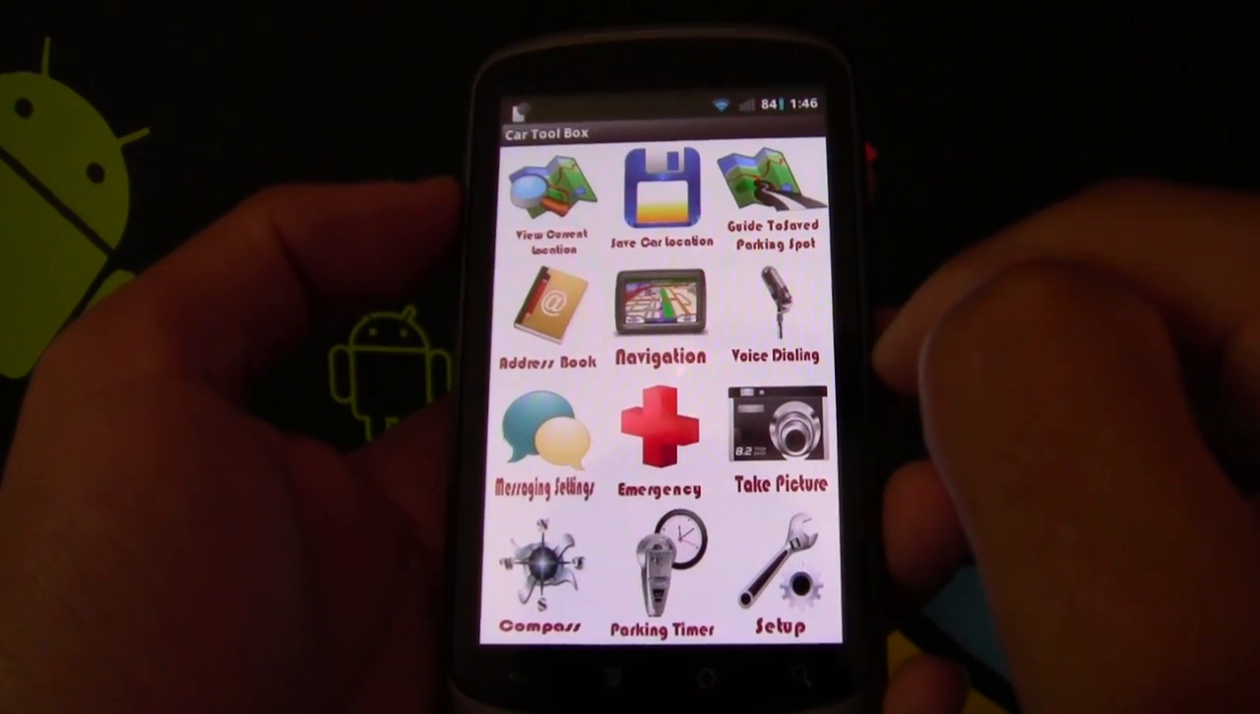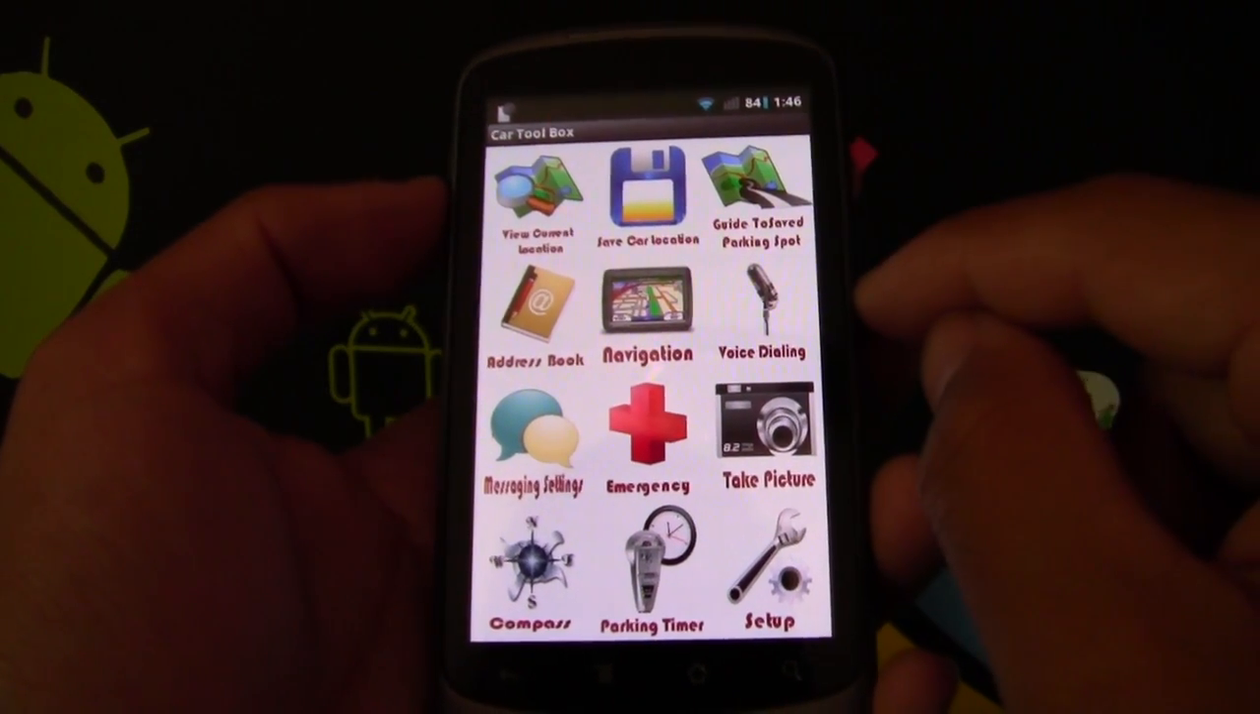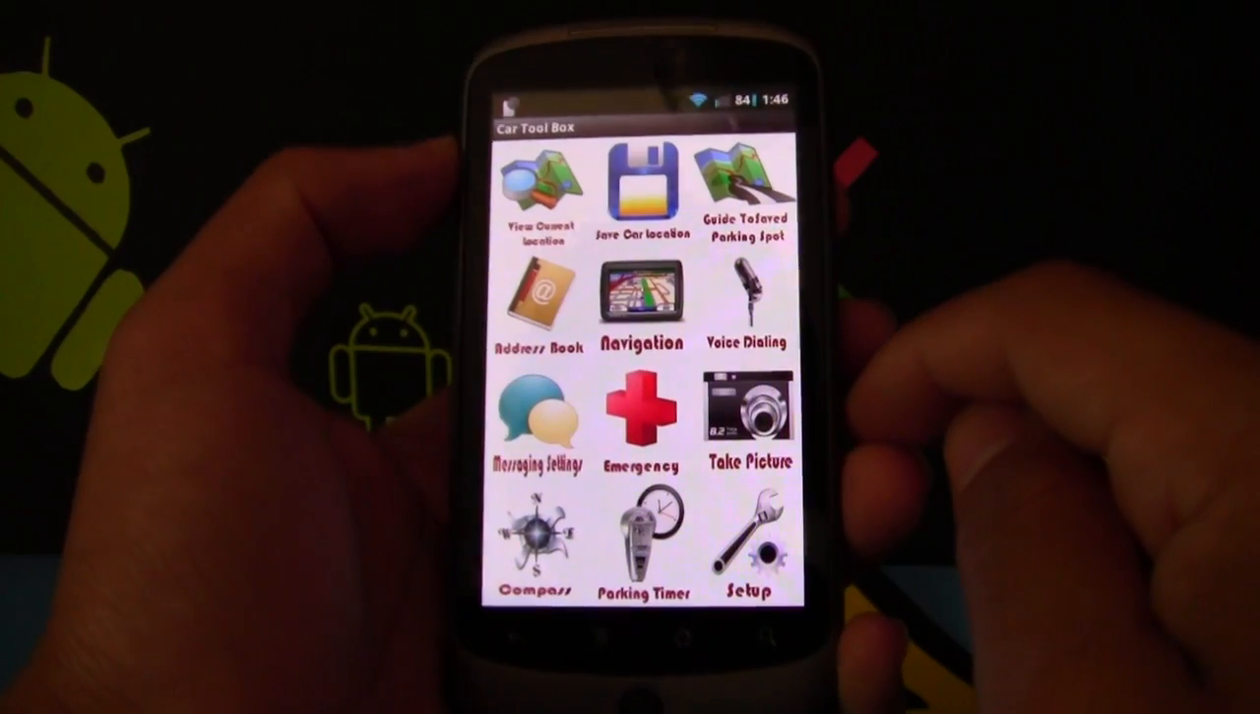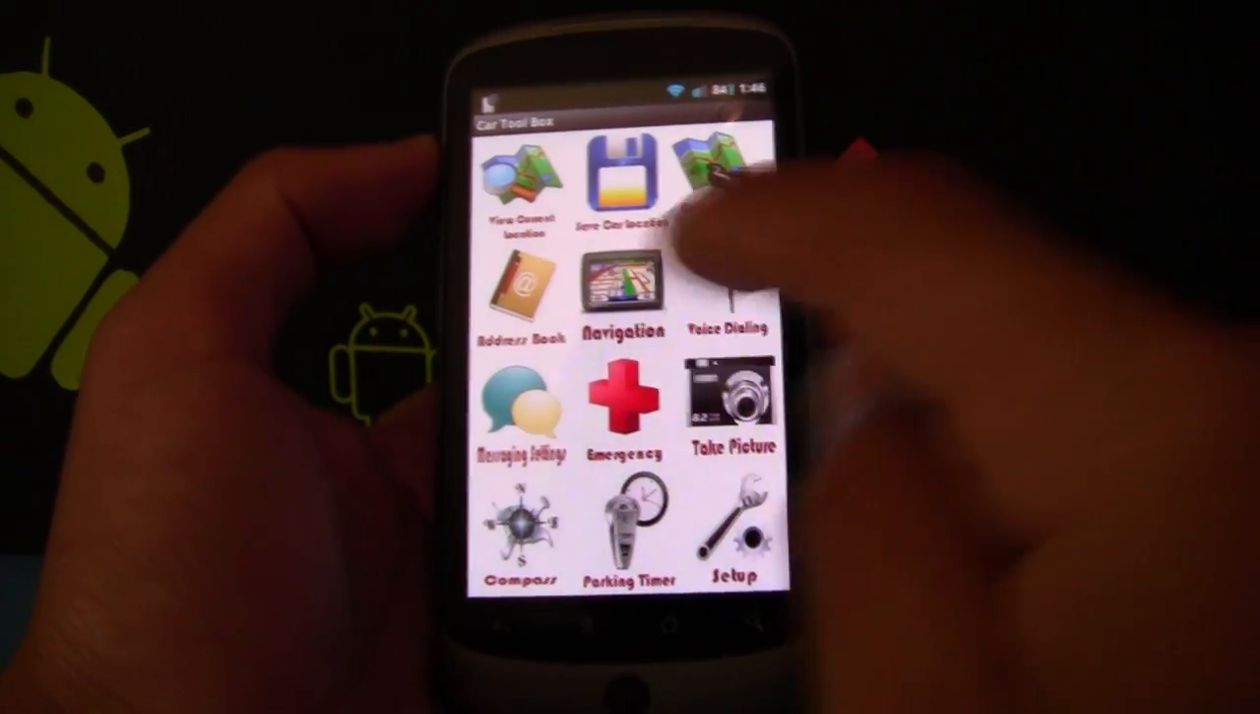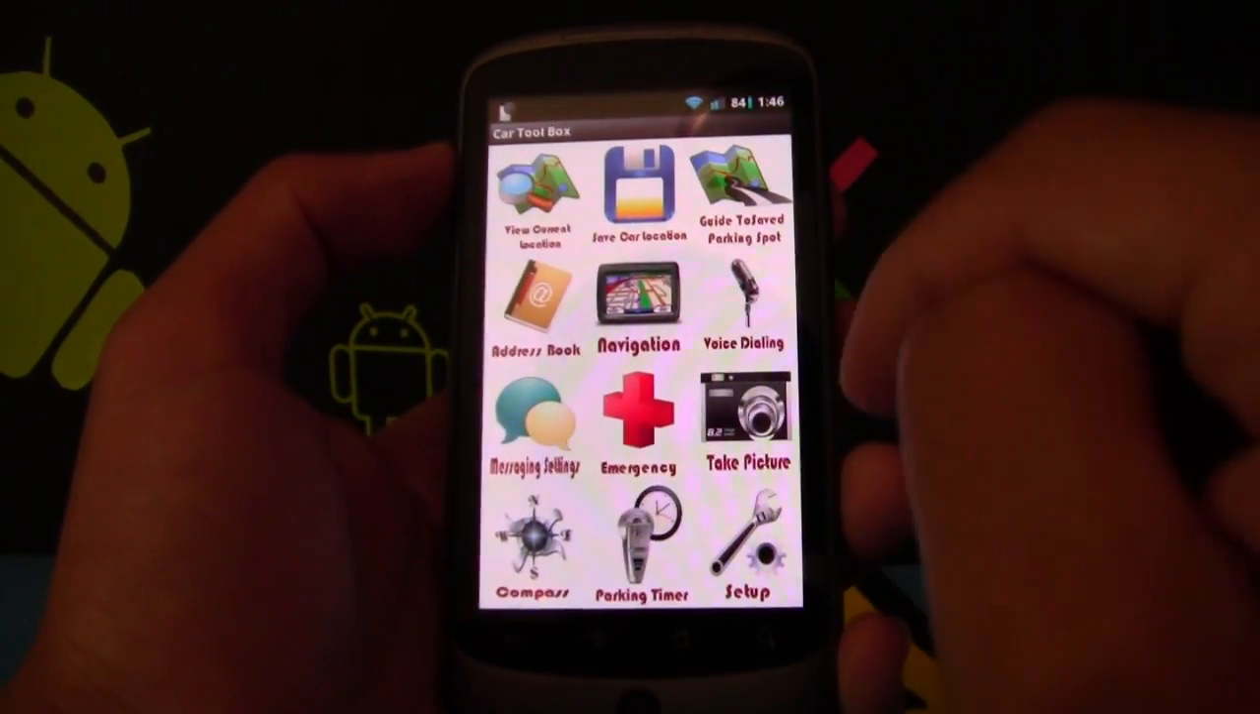Navigation, where you'll just use it as a navigator, you know, use your Google Maps, dock it on your dash, or, you know, however you want to dock it. And these are just quick, big buttons where you can, you know, click on it.